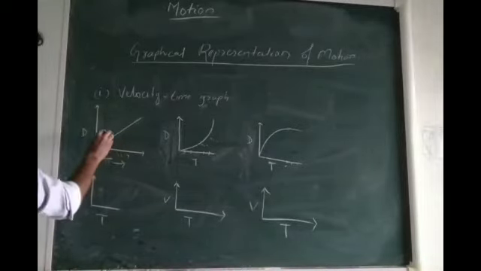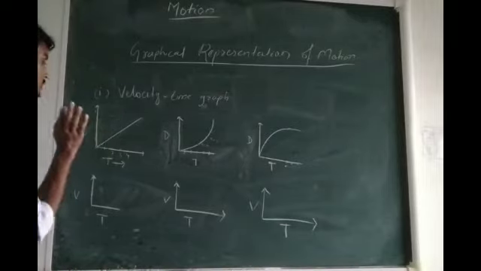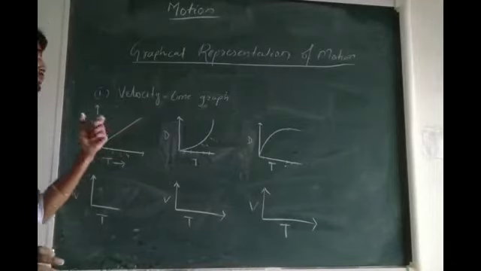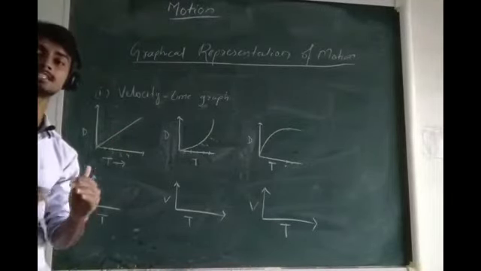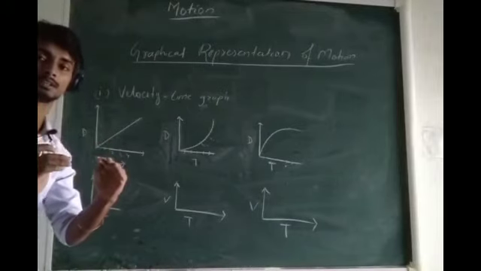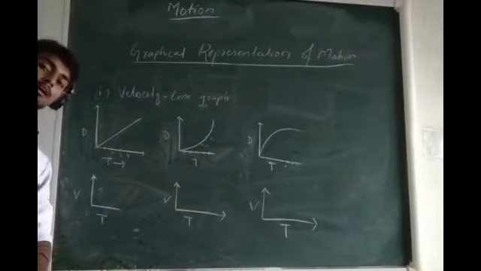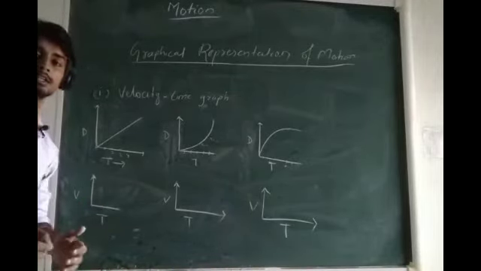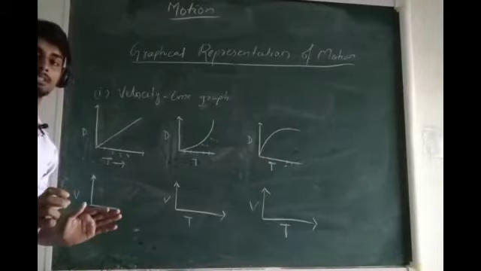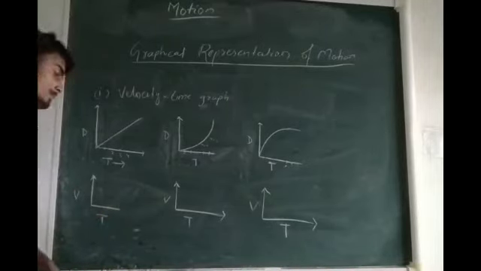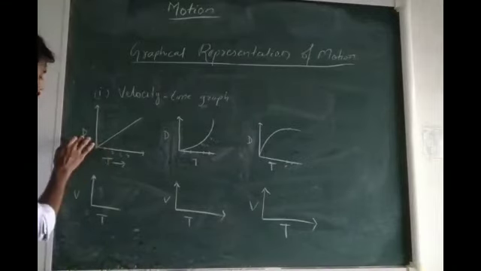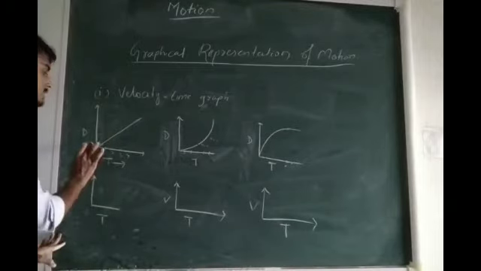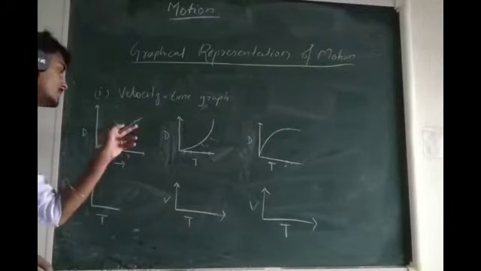Here in the distance time graph, the body is covering equal distance in equal intervals of time, or you can say that the body is in uniform speed. So if it is in uniform speed, it just means that its speed or velocity remains constant, right? While explaining the graphs, I shall be using speed or velocity. Don't get confused, both mean the same. So here, if in the distance time graph the graph is a straight line, it just means that the speed is uniform.